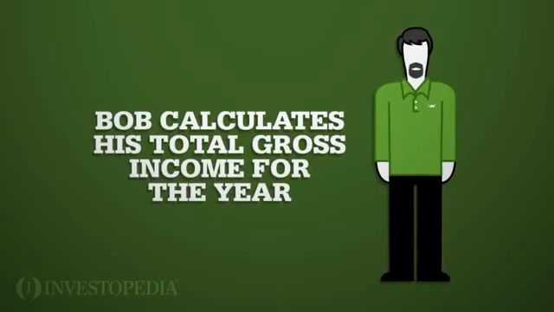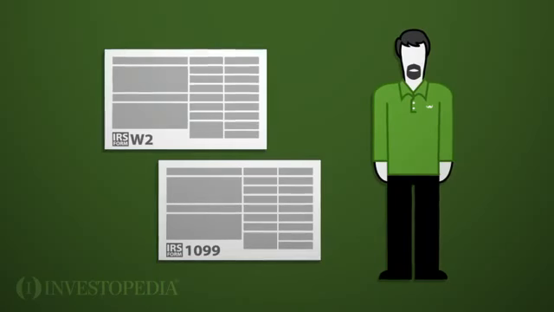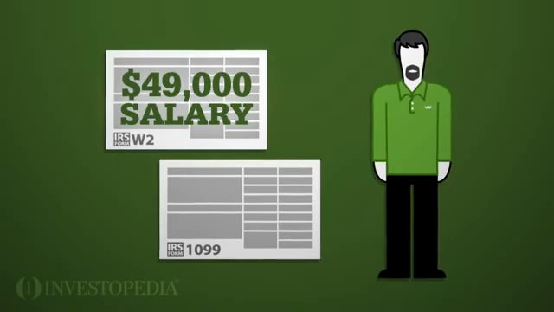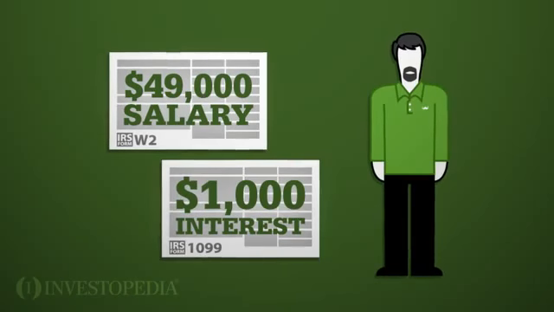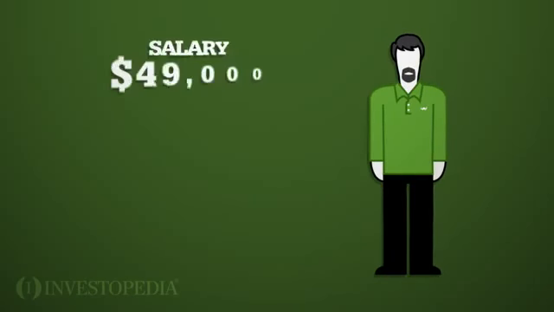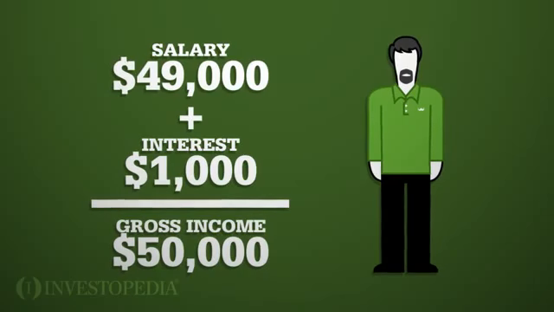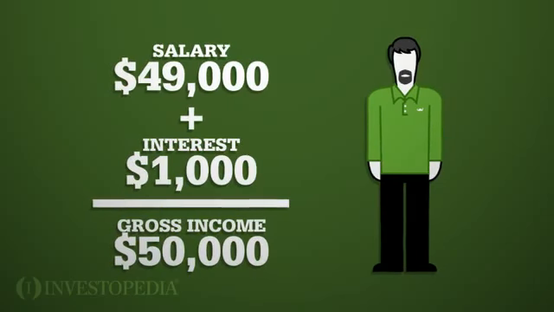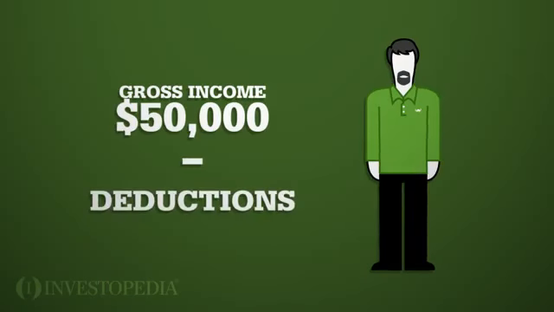First, Bob calculates his total gross income for the year, including all taxable income reported on his W-2 and 1099 forms. This year, Bob earned $49,000 in salary and $1,000 in interest in a savings account. That makes Bob's gross income for the year $50,000, $49,000 plus $1,000.